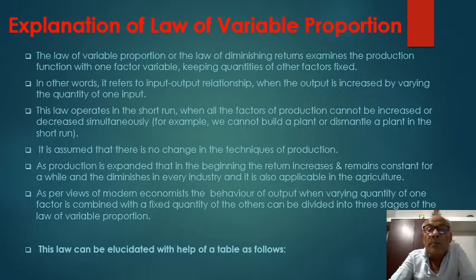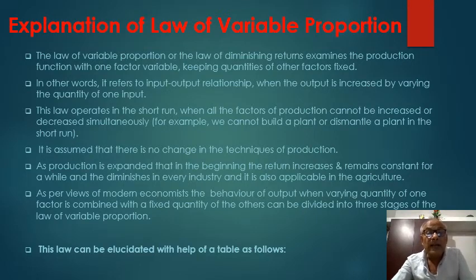Explanation of the law of variable proportion. The law of variable proportion or the law of diminishing returns examines the production function with one factor variable, keeping the quantities of other factors fixed. In other words, it refers to the input-output relationship when the output is increased by varying the quantity of one input. This law operates in the short run when all the factors of production cannot be increased or decreased simultaneously. For example, we cannot build a plant or dismantle a plant in the short run.